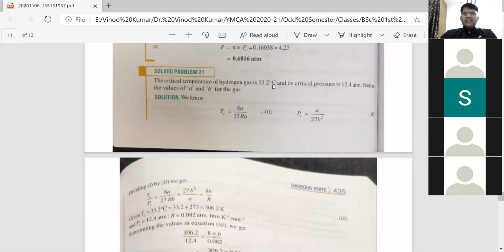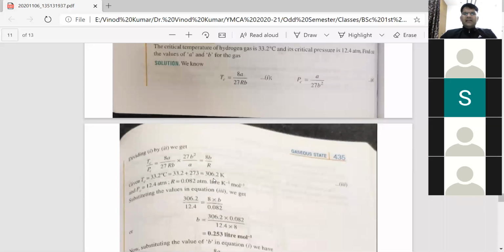Temperature is given to you 306 because 33.2 is in degree Celsius, and here it is in Kelvin. And PC is given to you 12.4. This comes out to be 8B, you have to calculate, divided by R. Value of R to be used is 0.082. So like this, we can calculate the value of B equal to 0.253 liter per mole.